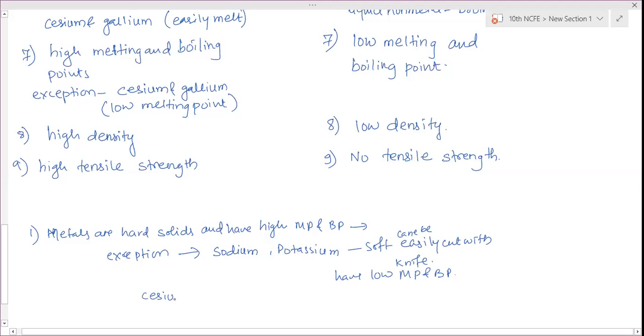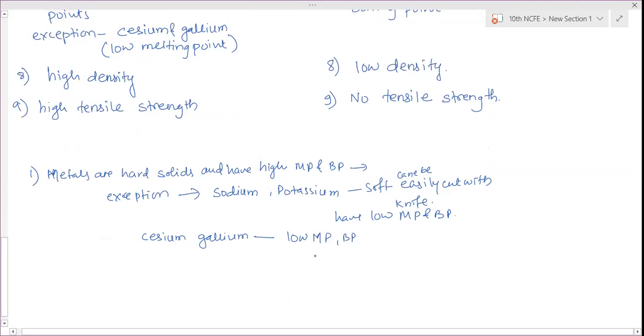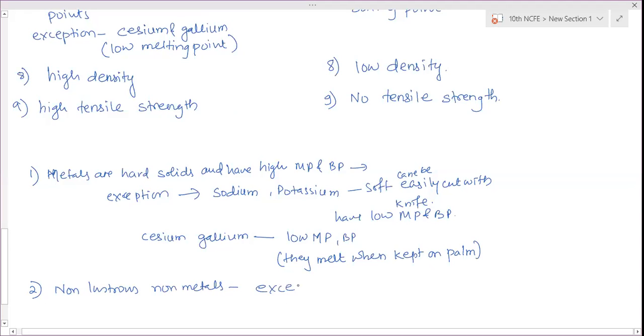Cesium, gallium: low melting point and boiling point. They melt on the palm. Second one, non-lustrous non-metals. Exception for this, iodine.